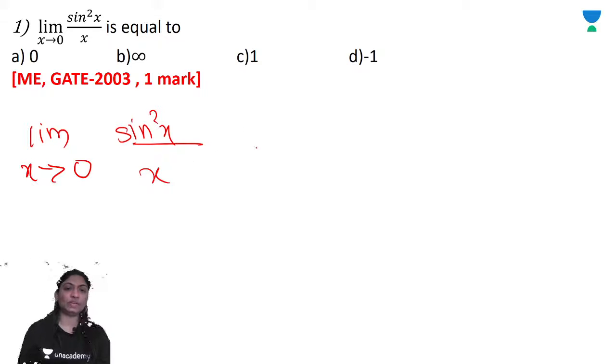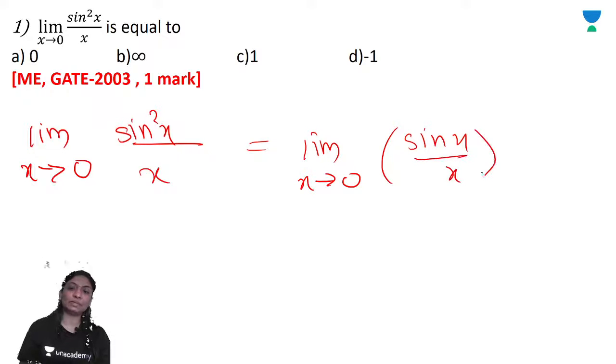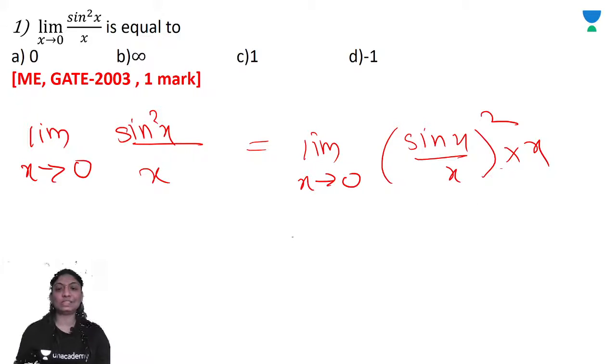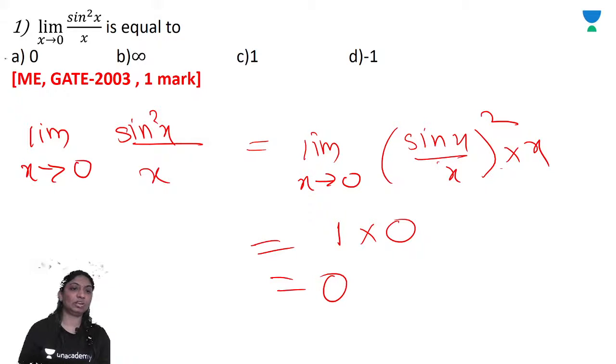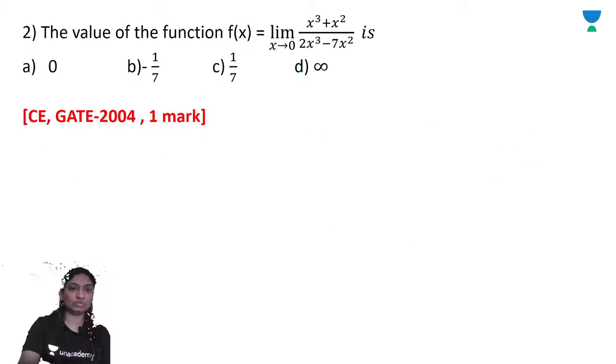So we will convert it this way: multiply and divide by (sin x upon x) whole square, and the extra x we will adjust here. The limit of this part is 1, so 1 into limit as x tends to 0 of x is equal to 0. The correct option is 0. Now let's move further.